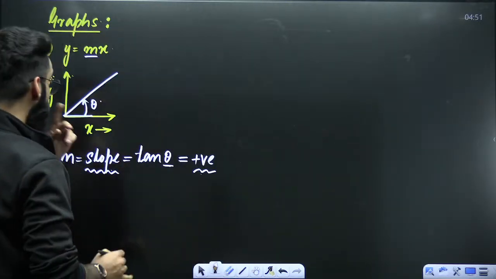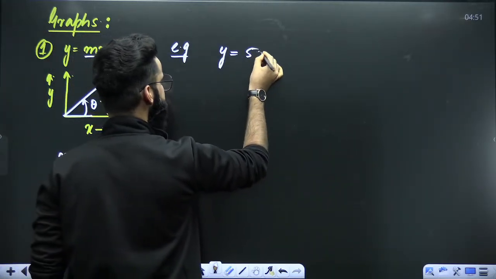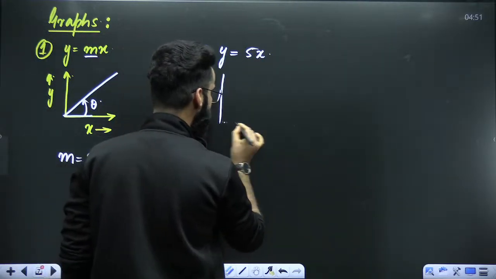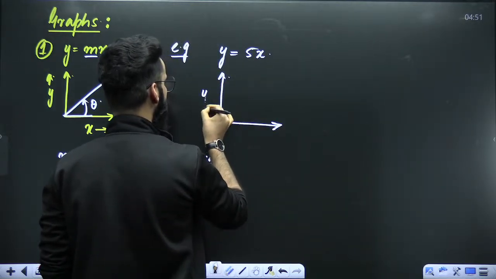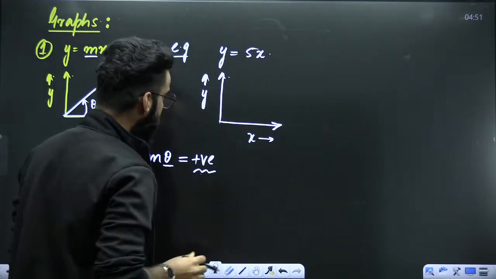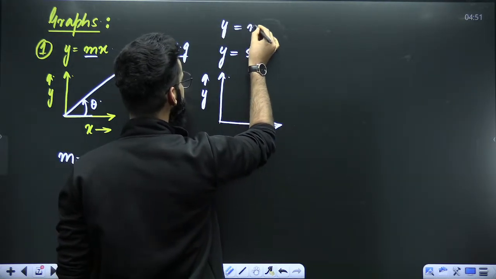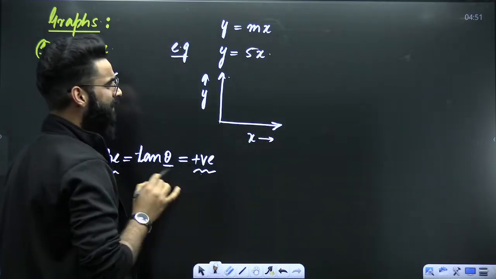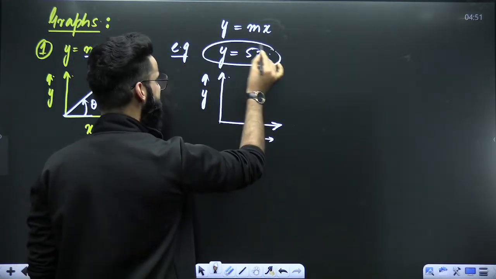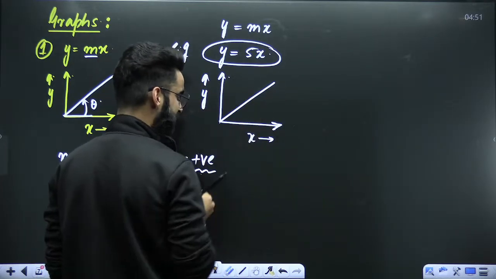For example, I have got the equation as y is equal to 5x. This is the equation. Y is equal to 5x. What exactly I need to do? Let's say I need to draw a graph between y and x. I need to draw a curve between y and x for the equation y is equal to 5x. Now you tell me, can I say this particular equation, y is equal to 5x, resembles with y is equal to mx? Yes, it resembles with y is equal to mx. Here y, x, m is equal to 5. So if this equation is resembling with y is equal to mx, so the nature of the curve over here between y and x, it's going to be a straight line only, right?